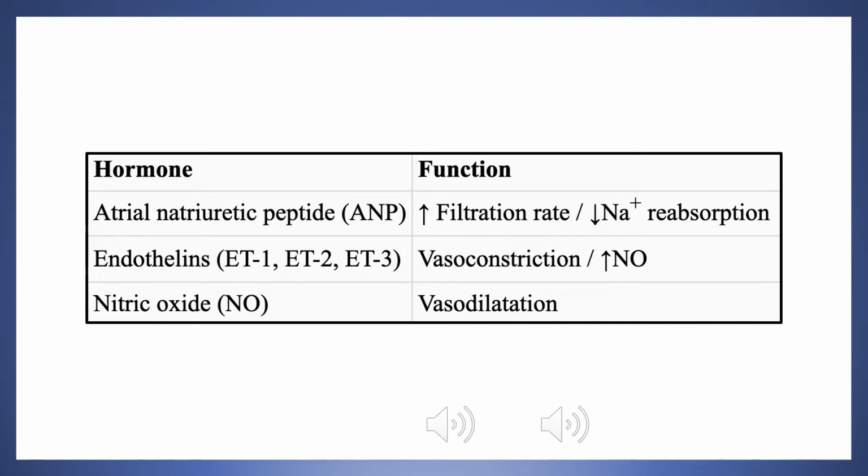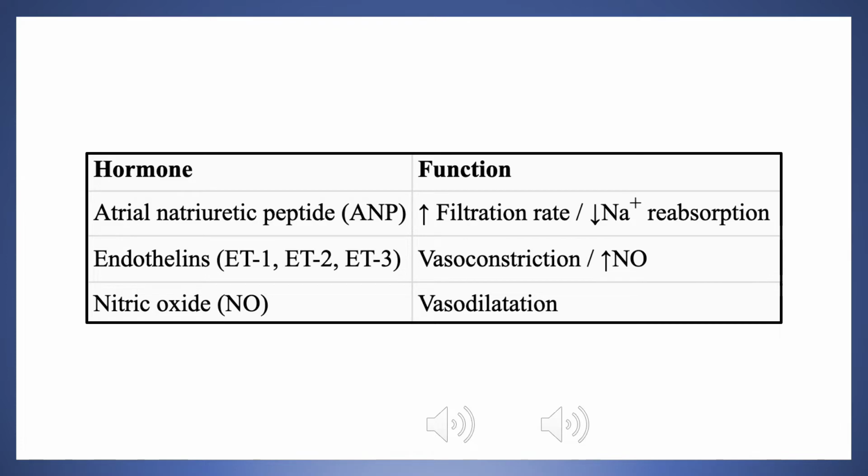The increase in filtration rate is achieved by causing vasodilation of the afferent arterioles. Vasodilation of the afferent arterioles is achieved via ligand binding to receptors called natriuretic peptide receptors A and B. When the afferent arteriole vasodilates, there is more blood flow through it, which means there is more blood flow through the glomeruli, which means there is a high hydrostatic pressure and therefore a higher glomerular filtration rate.